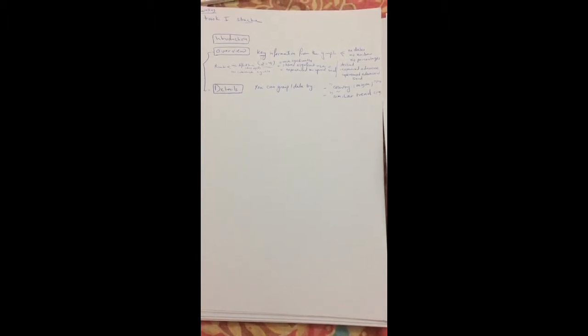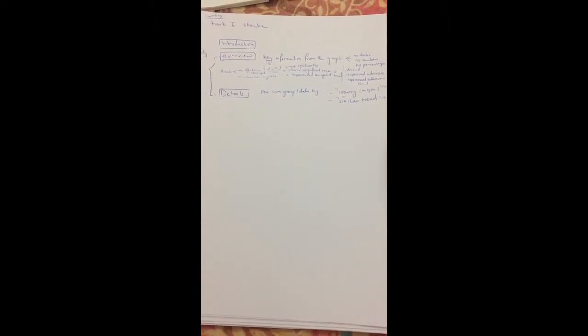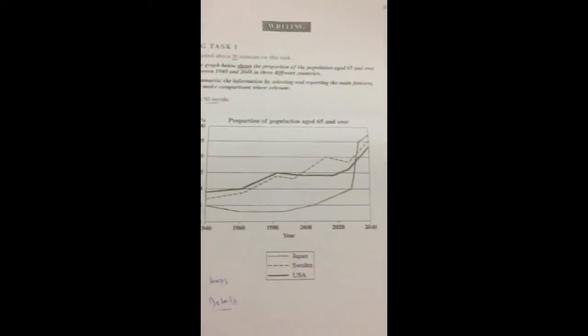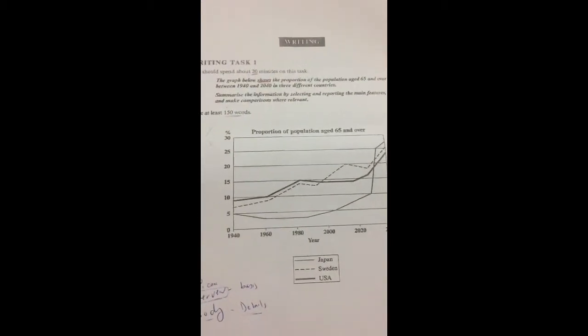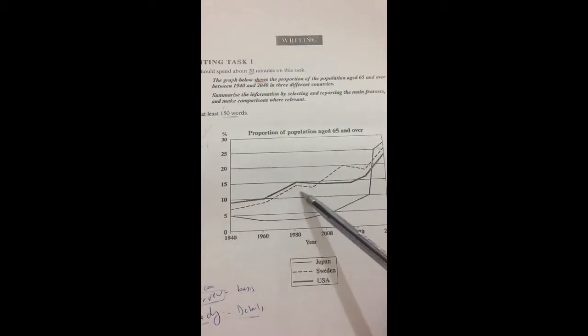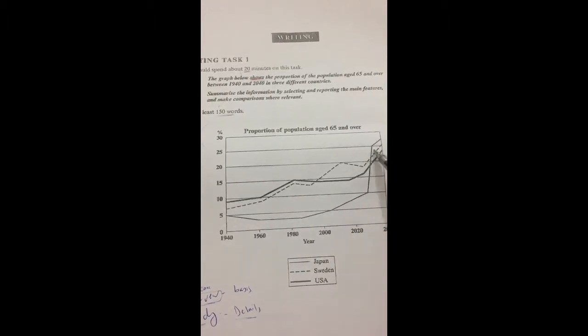So remember, in the overview we only talk about the key information from the graph, no dates. Remember that there are no dates and no numbers. You put no dates, no numbers, no percentages, and only two to four key pieces of information. Of course you can choose whatever you like. Maybe there is a key point here, maybe here.